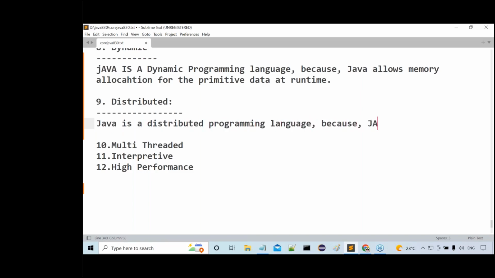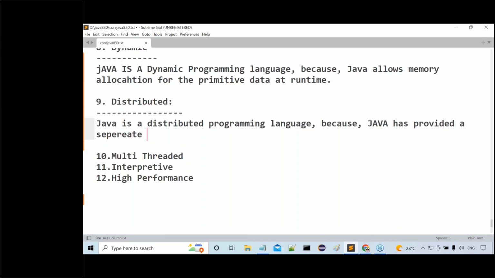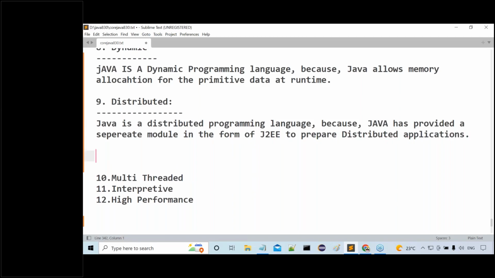Why? Because Java has provided a separate module in the form of J2EE to prepare distributed applications. To prepare what? Distributed applications. Understand, guys, what I'm telling you clearly? Okay.